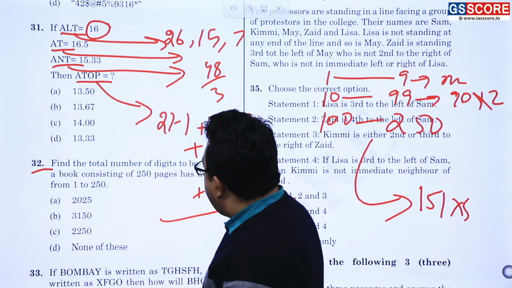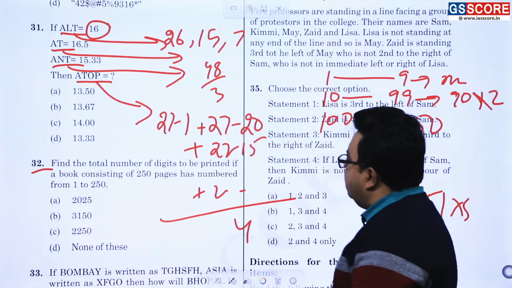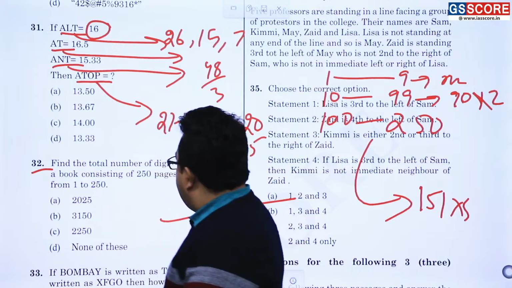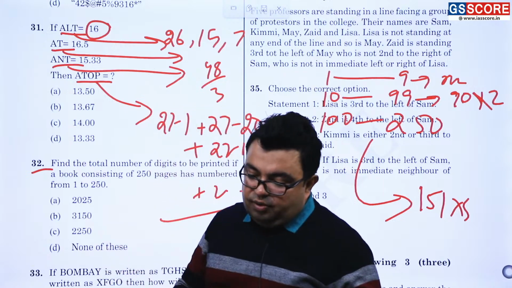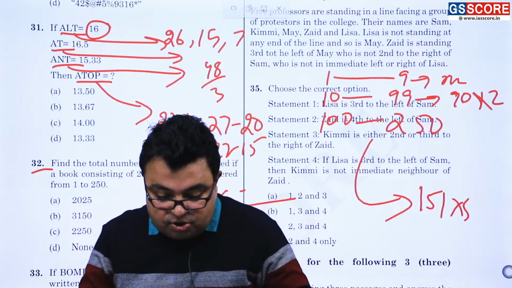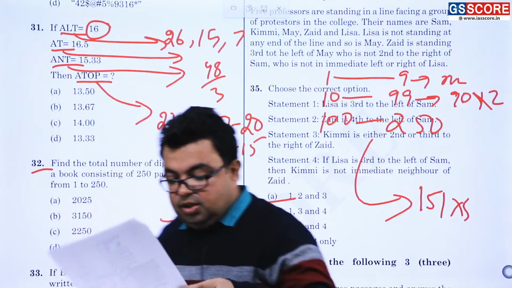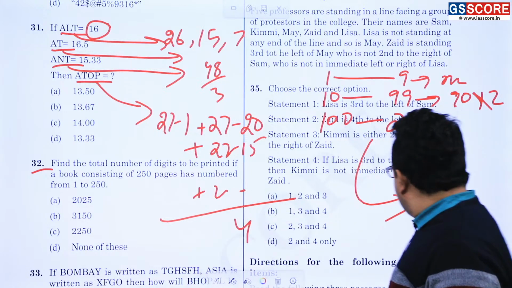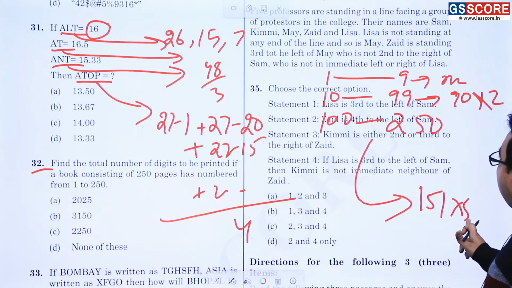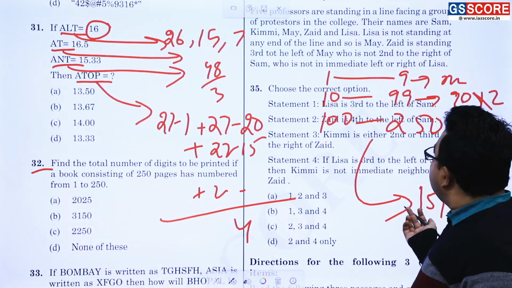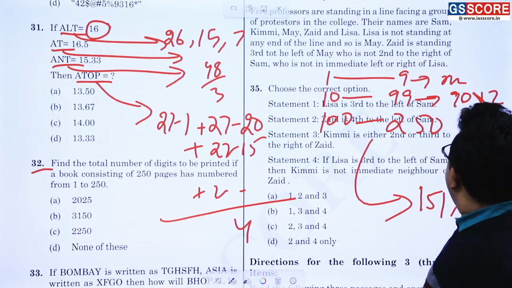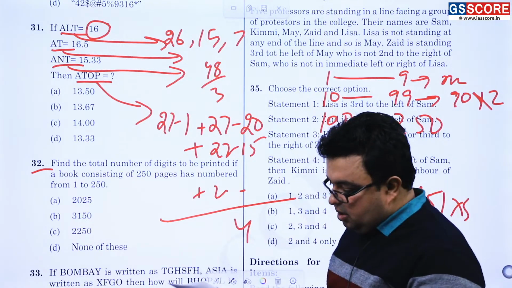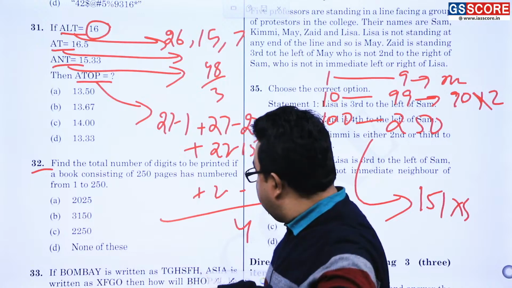So this is the find the total number of digits to be printed if a book consisting of 250 pages has to be numbered from 1 to 150. So answer of 32 number question will be what? Option D. So it is coming out as what? Quite less than that, those numbers. Okay, so 151 into 3, so you can be understanding what exactly it is. It is very less. 90 into 2, only 180, so none of these is there, and you have to just answer it in as least time as possible.